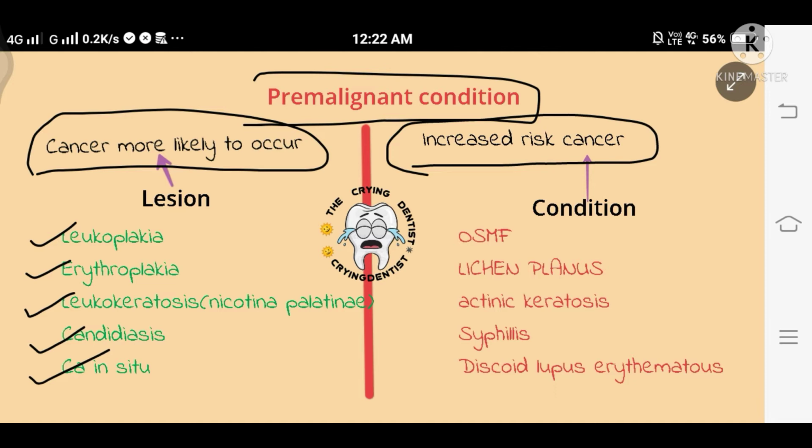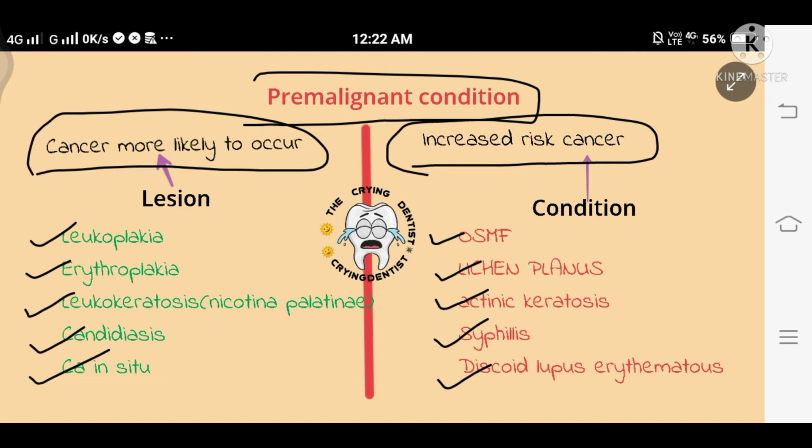Now, what are the pre-malignant conditions of the oral cavity of epithelial tissue origin? First we have oral submucous fibrosis and lichen planus, which commonly affects the oral cavity as oral lichen planus. Then actinic keratosis, syphilis, and discoid lupus erythematosus. OSMF, oral submucous fibrosis, is a problem in mouth opening with loss of pigmentation, and lichen planus refers to white and lacy patches.